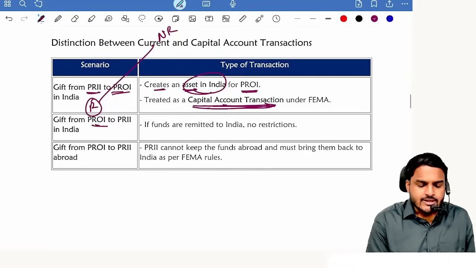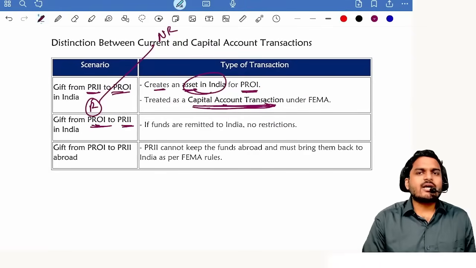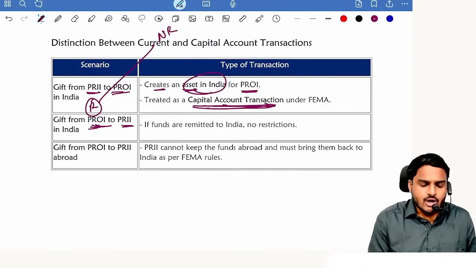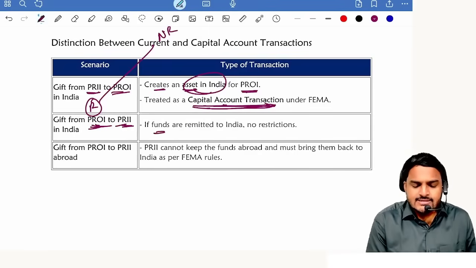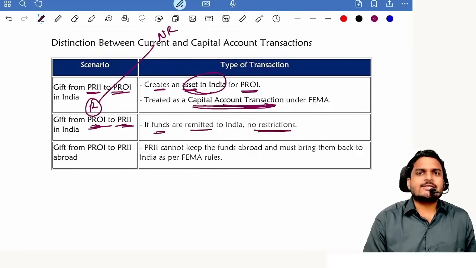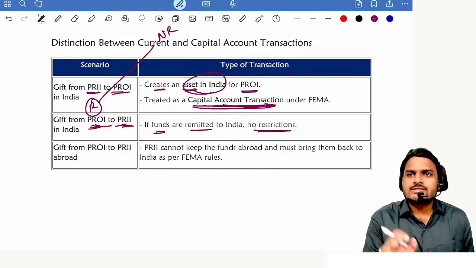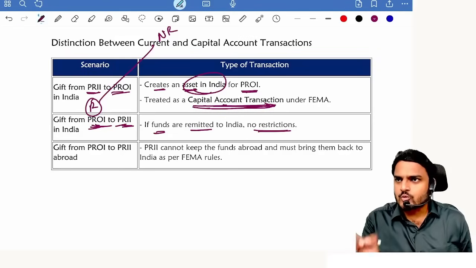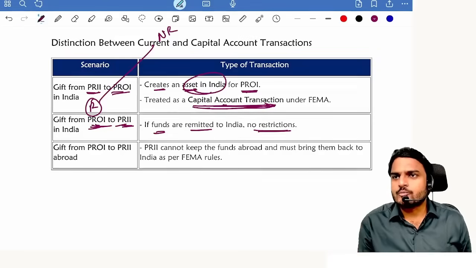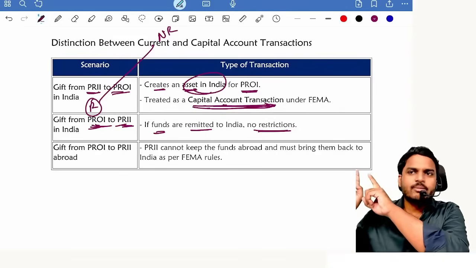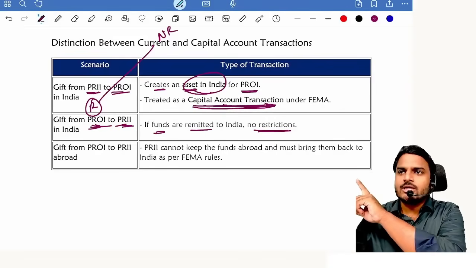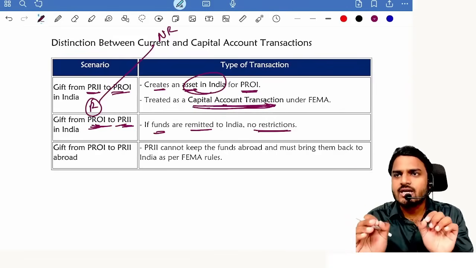Next one, gift from non-resident to resident. Incoming or outgoing? Incoming. If funds are remitted to India, no restrictions. I cannot hold dollars. Definitely I should convert dollars into rupees. If I am converting it into rupees, for me no foreign asset, no foreign liability. For my friend or for my brother, no Indian asset, no Indian liability. That means this gift becomes a current account transaction.